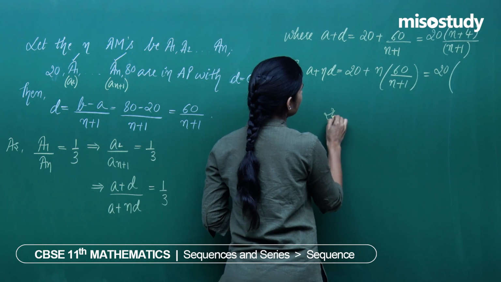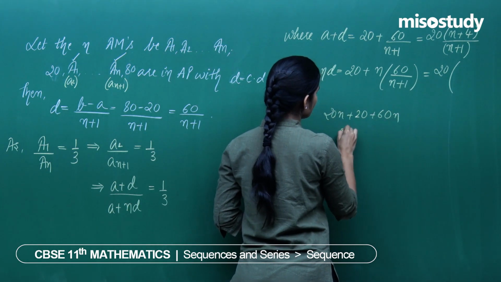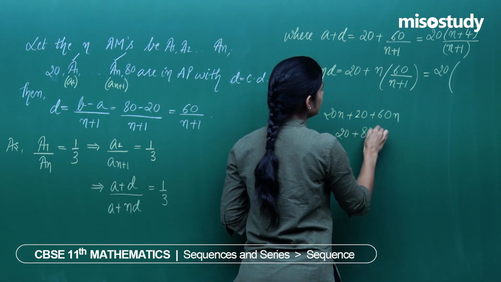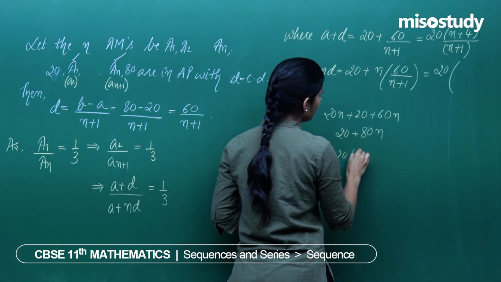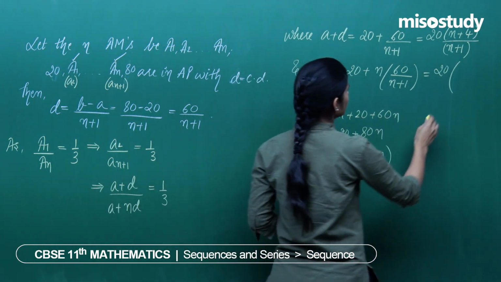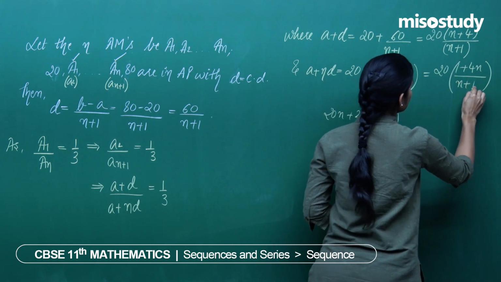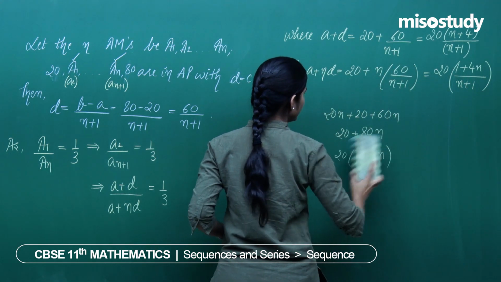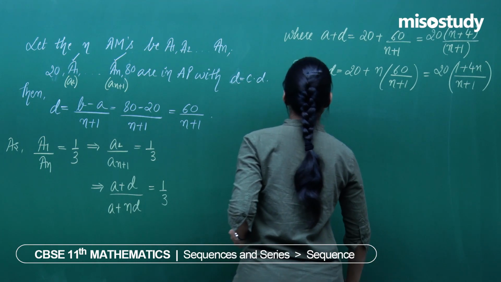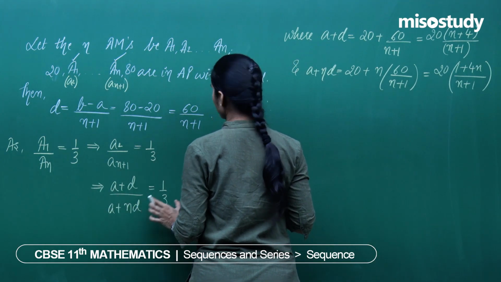See, over here you get 20n plus 20 plus 60n. So you get 20 plus 80n. 20 comes out common, 1 plus 4n. So you get 1 plus 4n or 4n plus 1 upon n plus 1. Fine. You have that this ratio is 1 by 3.